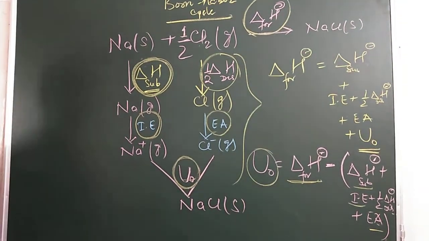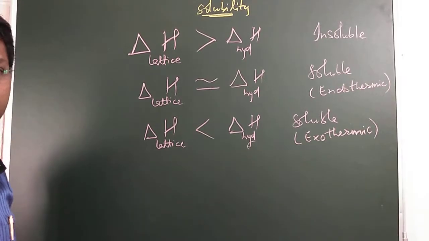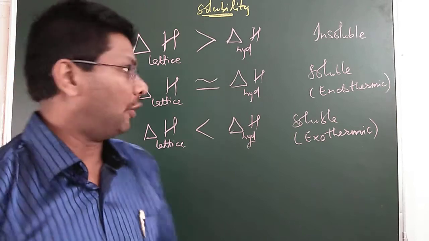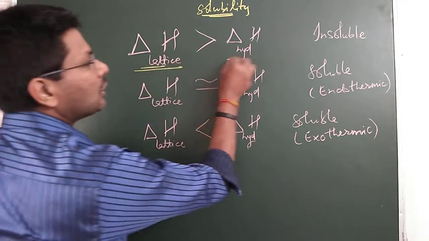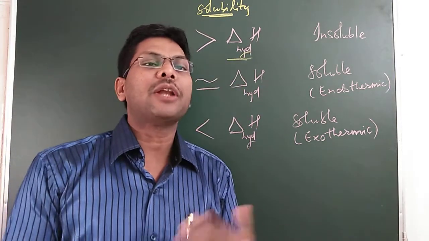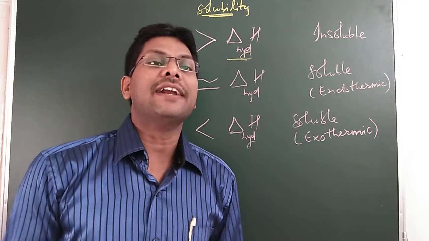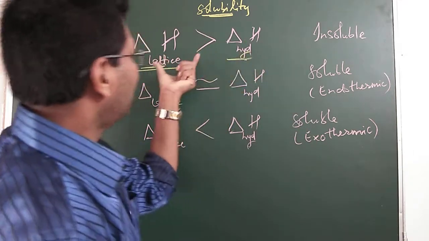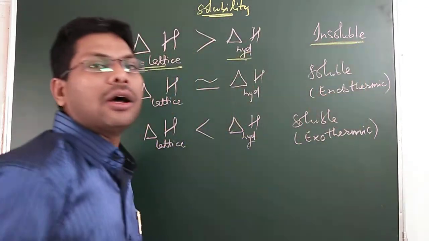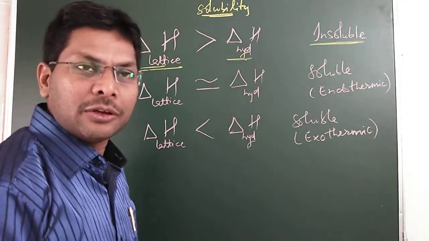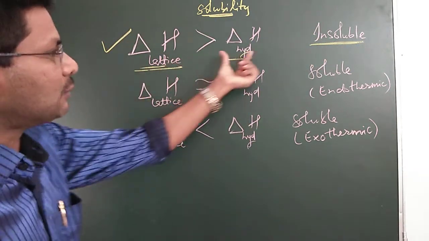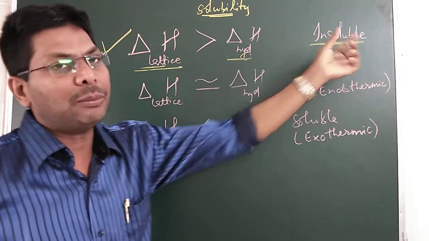Now how will we know whether an ionic compound will be soluble or not? If the lattice enthalpy is more than hydration enthalpy, where hydration enthalpy is the amount of energy released when 1 mole of ions gets hydrated in aqueous solution, the ionic compound will not be soluble. That means it will be insoluble. So in the first case, when lattice enthalpy is more than hydration enthalpy, the ionic compound will be insoluble.